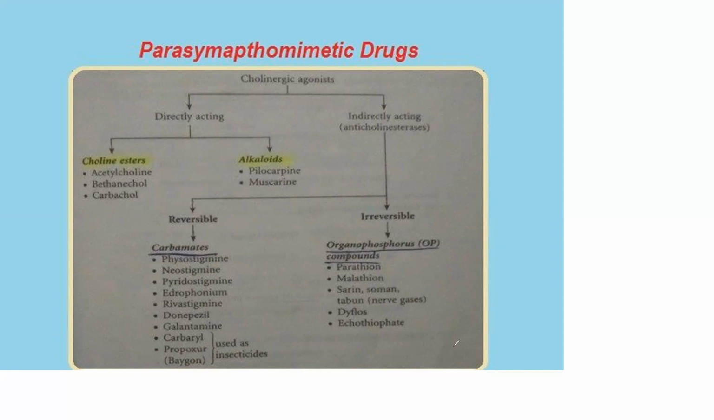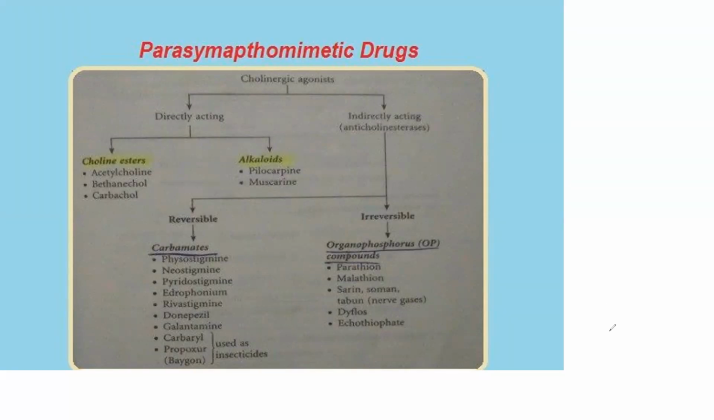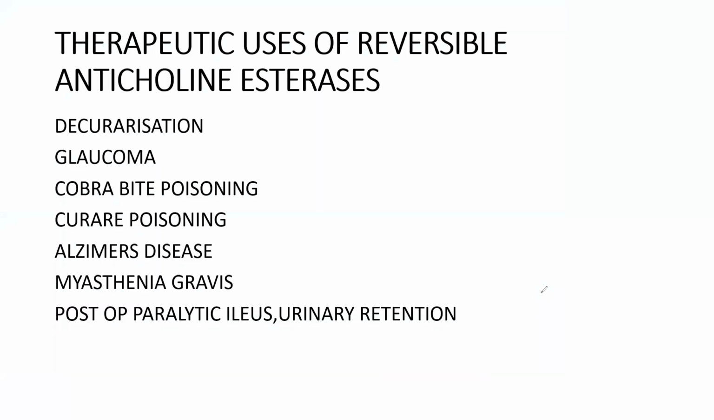So we'll talk about the uses of those indirectly acting cholinergic agonists now. What are the therapeutic uses of those anticholinesterases which are of the reversible type? Irreversible anticholinesterases, these phosphorus compounds, don't have any uses. They are very toxic compounds. So we have uses for only the reversible ones. So what are the uses? Number one, glaucoma, cobra bite poisoning, curare poisoning, used in Alzheimer's disease, myasthenia gravis, and post-op paralytic ileus and urinary retention.